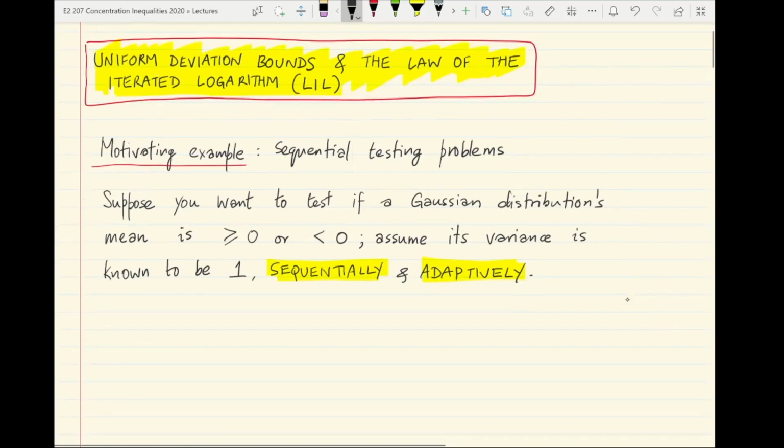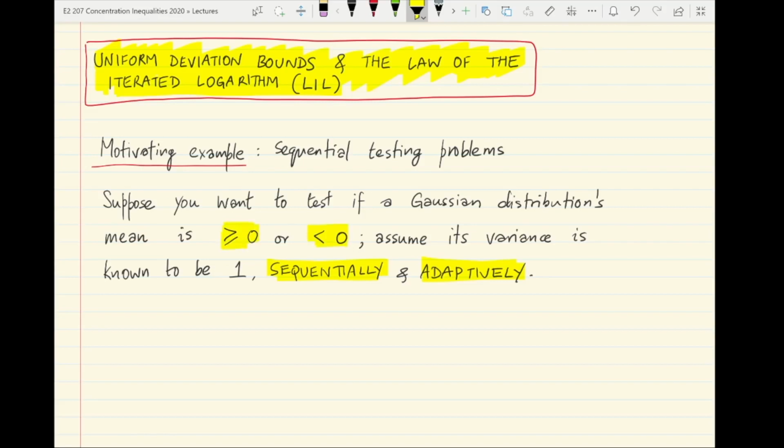So let's start with a simple motivating example. This is the example of sequential testing. Okay, so what is a typical sequential testing problem? Let's say we are thinking of a sequential testing problem about the mean of a Gaussian distribution. So let's say you want to test if an unknown Gaussian distribution's mean is either positive or negative, to the right side or to the left side of 0. Moreover, let's assume that we know its variance.